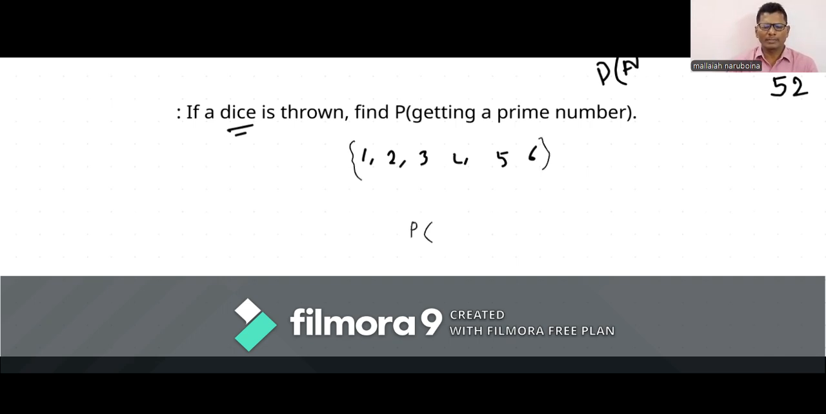The probability of getting a prime number is, in the denominator, the total number of outcomes in the sample set. Here we have 6 outcomes in total, so we write 6. Now favorable outcomes: we need prime numbers. 2 is a prime number, 3 is a prime number, 5 is a prime number. 1 is not a prime number, and 4 is not a prime number. So we have only 3 prime numbers. We write 3. So 3 ones are 3, 3 twos are 6. So 1 by 2 is the answer.